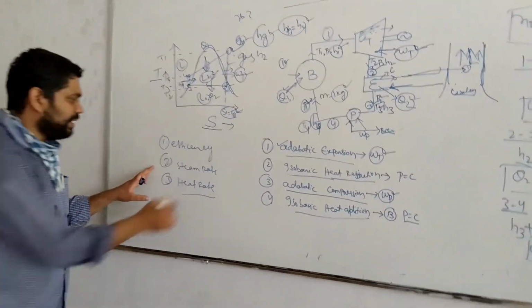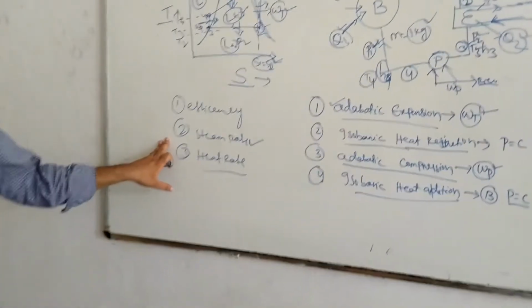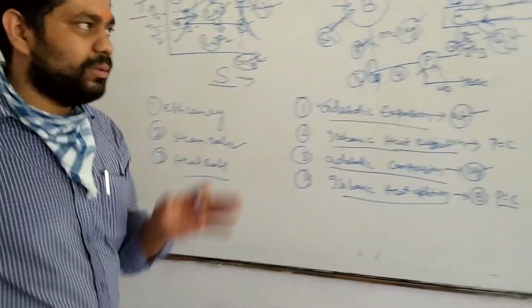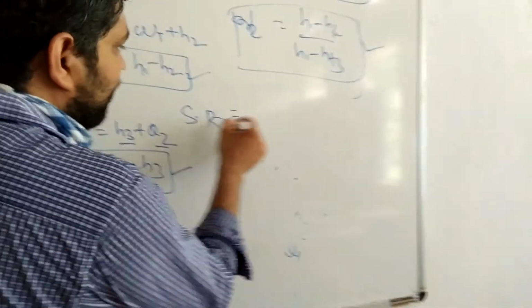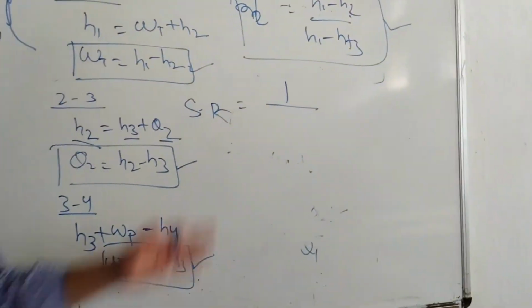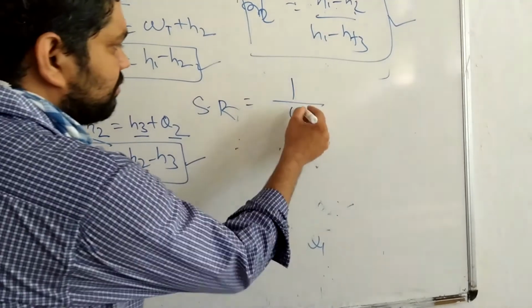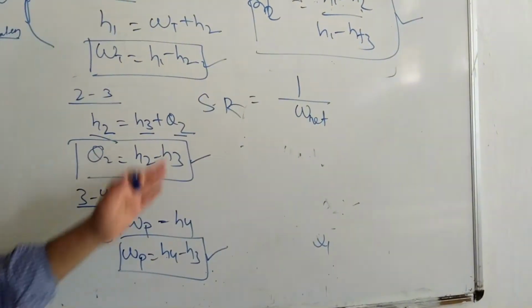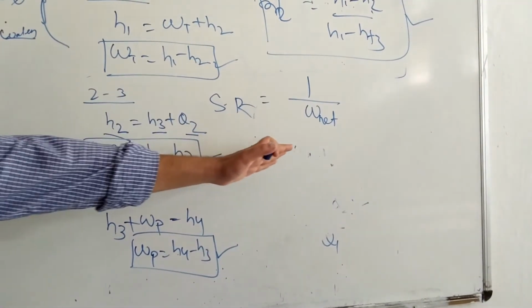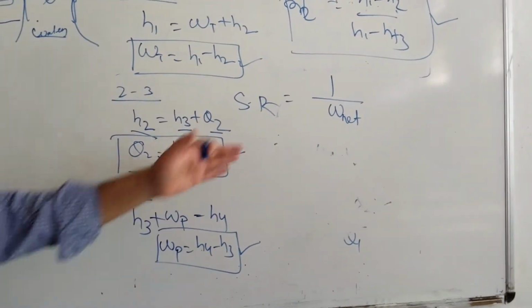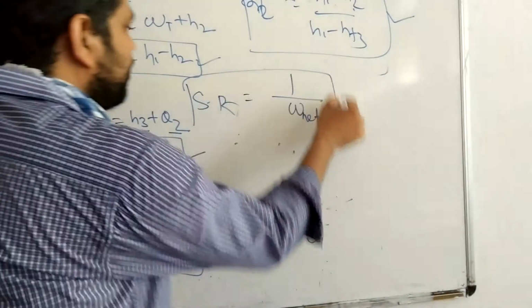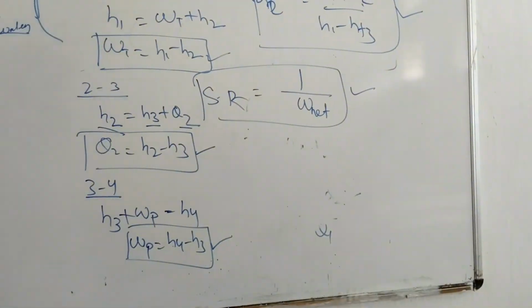Now we can find the steam rate. Steam rate means what amount of steam; we are considering 1 kg here. The steam rate is the ratio of the mass, 1 kg, to the net work. So steam rate is equal to 1 by W net, where 1 is the mass and W net is the net work done.